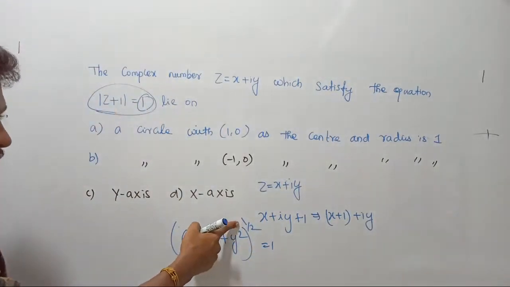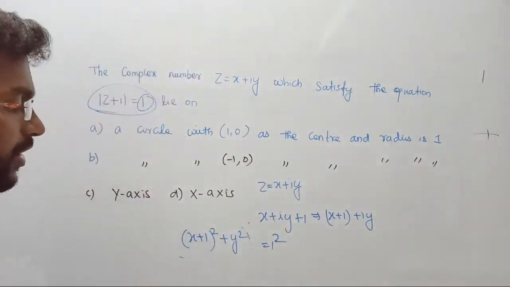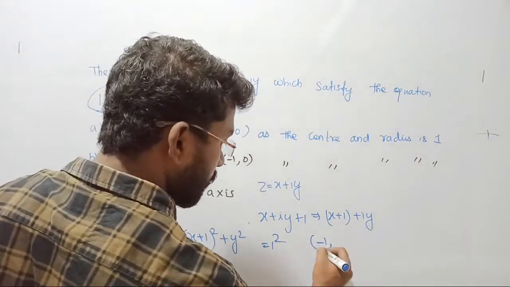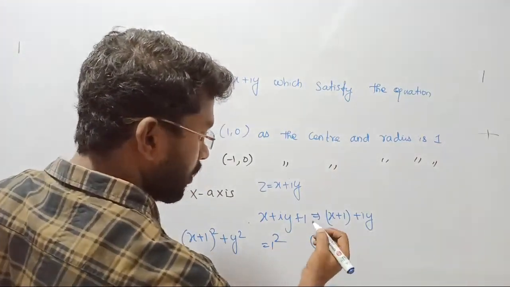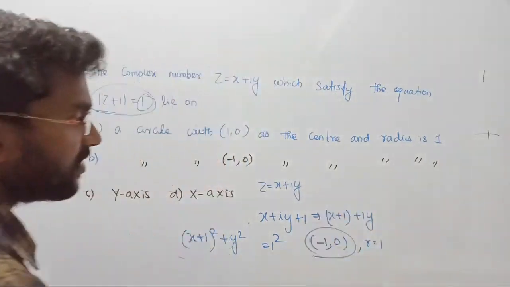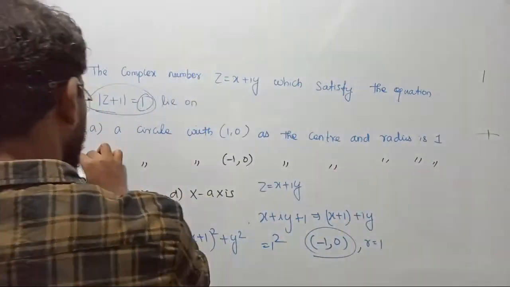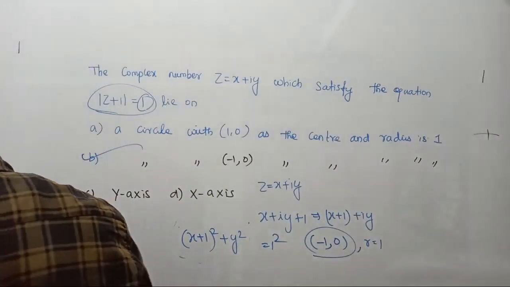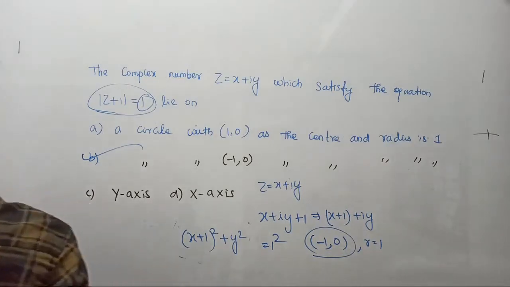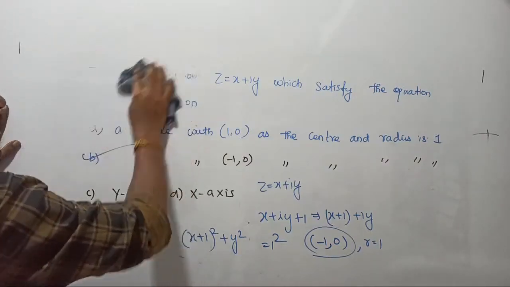Now, in order to cancel the square root, we square both sides, and it becomes a circle. With x plus 1, that is x equal to minus 1, and y plus 0, the center point of the circle is minus 1 comma 0. The radius is equal to 1. So the correct answer is a circle with center minus 1 comma 0 and radius 1, which is option B. Clear? I hope things are clear to you all. Let me take the next one, so let us rub this one.